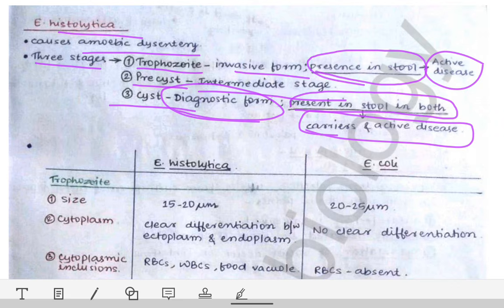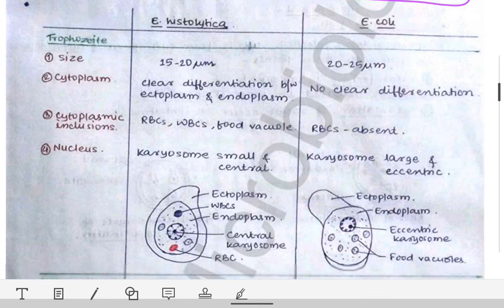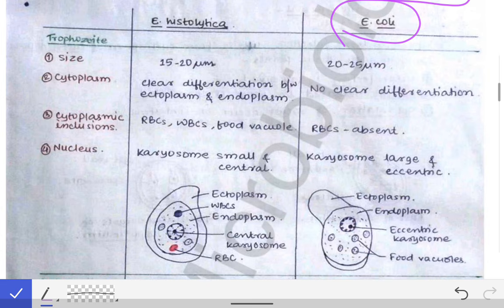Then we will see a very important difference, between the Entamoeba histolytica and the E. coli. You must remember, this is not a bacterial E. coli. Okay, E. coli here means Entamoeba coli. It is not Escherichia coli. Please don't make this mistake. This is Entamoeba coli. It is an amoeba, not a bacteria.